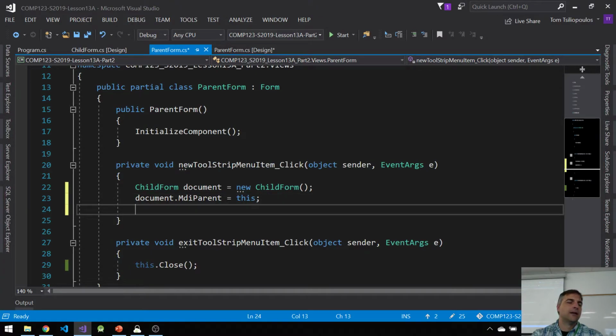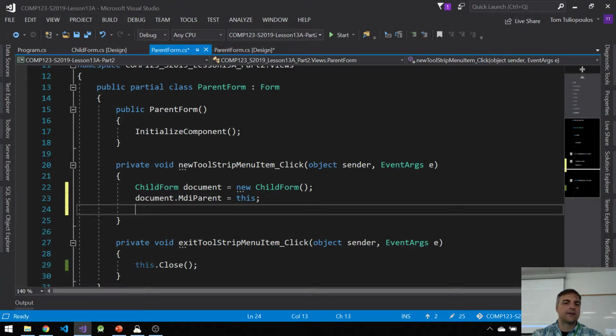So basically, it just automatically creates children in the parent? No, when I create a child and I set the MDI parent, it automatically registers that child as a child of the parent.